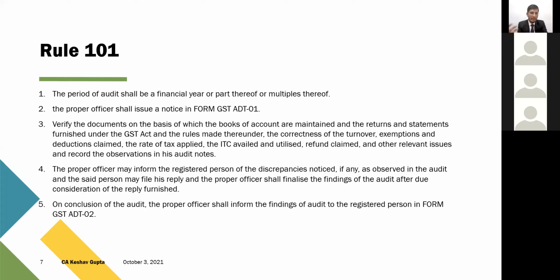Now, if the audit is concluded, then the last part, the proper officer is supposed to inform the findings of the audit in the form ADT 02. So ADT 1 is the notice which talks about the commencement of audit, and ADT 2 is the audit report format. Under the earlier service tax law there was no specified format, but the format of ADT 1 is almost the same, and the department team is also using the old service tax formats only. Just an update that the audit report is now named GST ADT 02, with the IAR number mentioned in it.